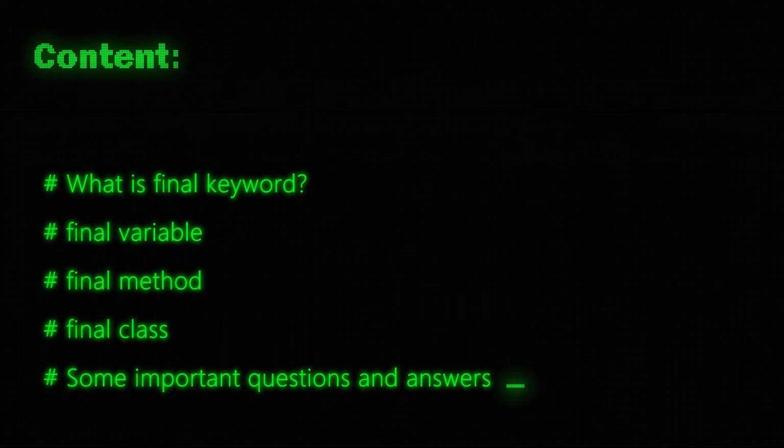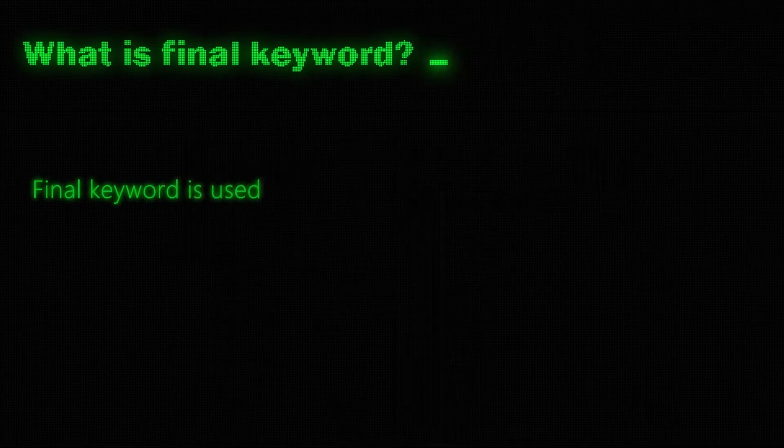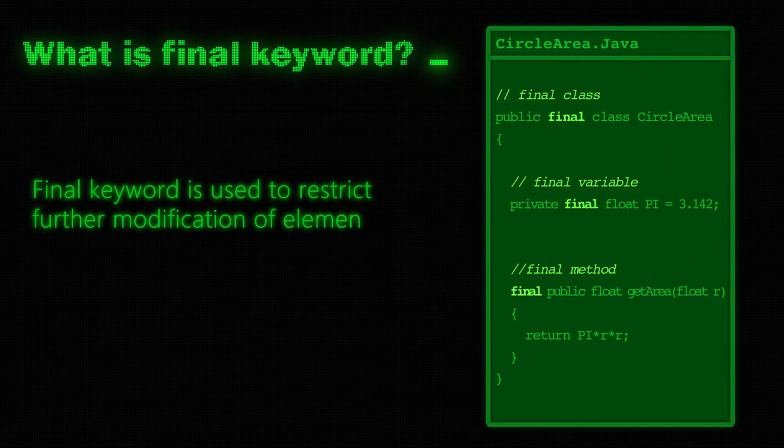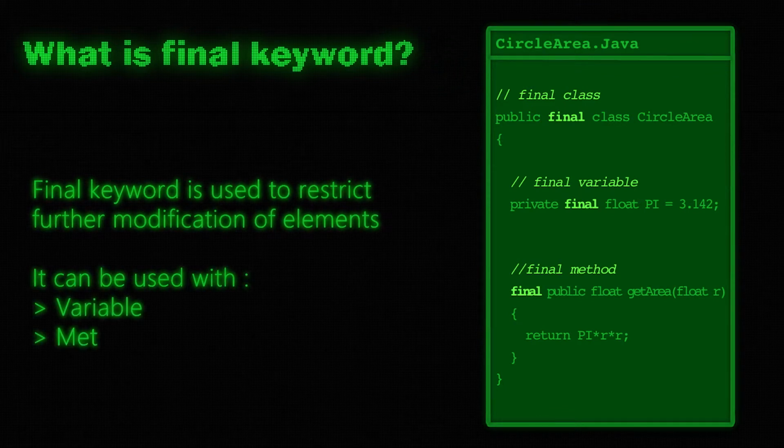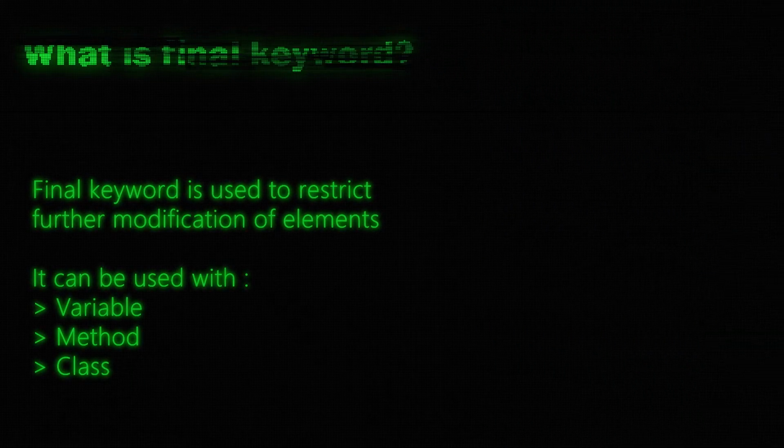Today we are going to know all about the final keyword in Java. Final keyword is used to restrict further modification of elements. It can be used with variable, method, and class. If a variable is declared with the final keyword, its value cannot be changed once initialized.